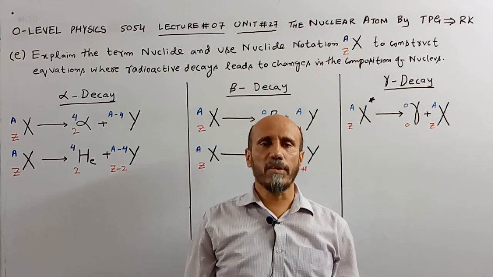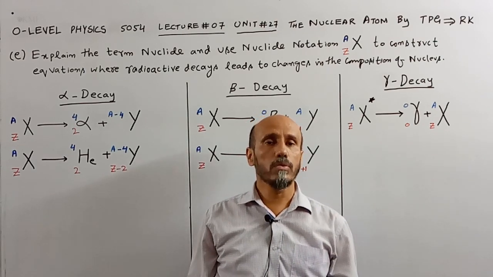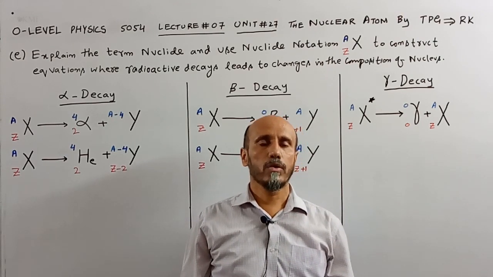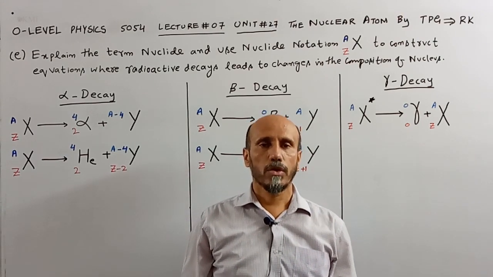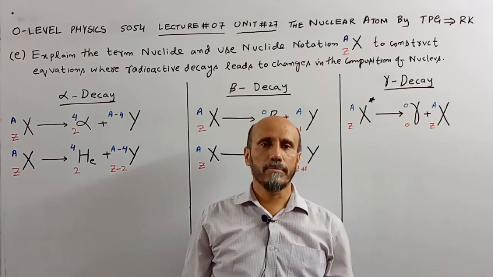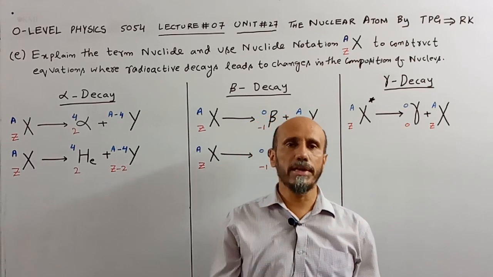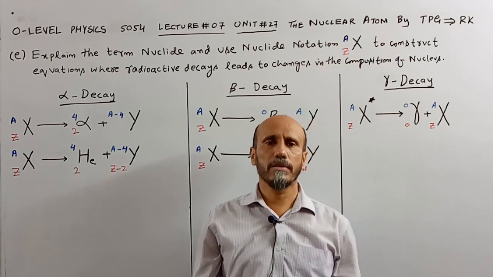Alpha was written as 2 alpha 4 or 2 He 4, and for beta we wrote -1 beta 0 or -1 e 0.